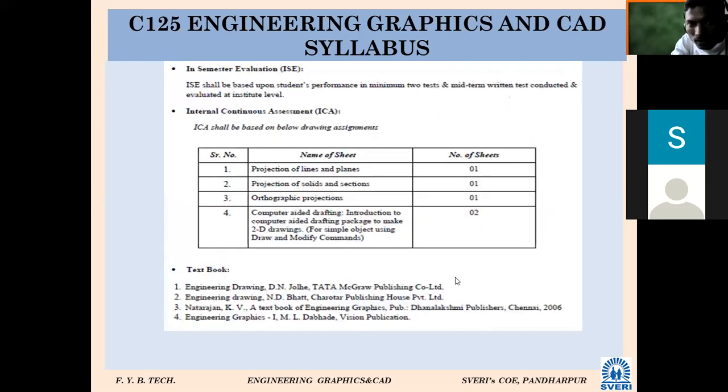Then, as you famously know, in semester evaluation there are ICE and ICA, internal continuous assessment. This is very important. So for these sheets, I will tell you at that time what you are supposed to draw. And as I told in the first lecture, you should have your drawing instruments for this lecture, because in between I'm going to tell you to take a distance of 50 mm, or take an angle of 35 degrees, something like this.